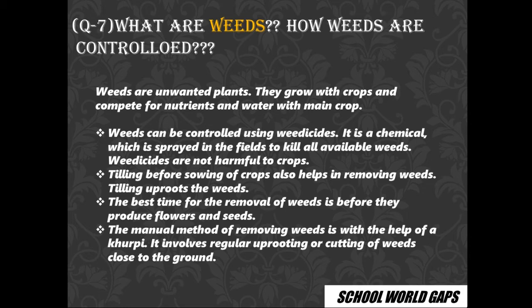When the last crop is harvested, while tilling we can remove all the weeds. Then we should remove the weeds before they produce flowers and seeds, so they are not mature at the time, and we can do it manually by pulling or using a khurpi.